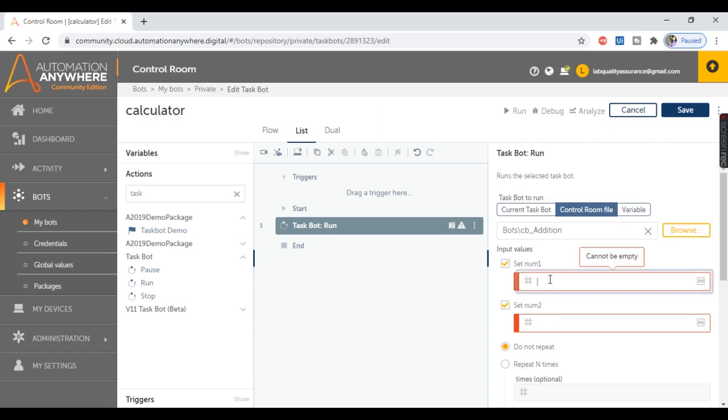So let's provide some value here. Let's provide the value as 21 for num1 and num2 value as 4. So we provided the input values for num1 and num2.